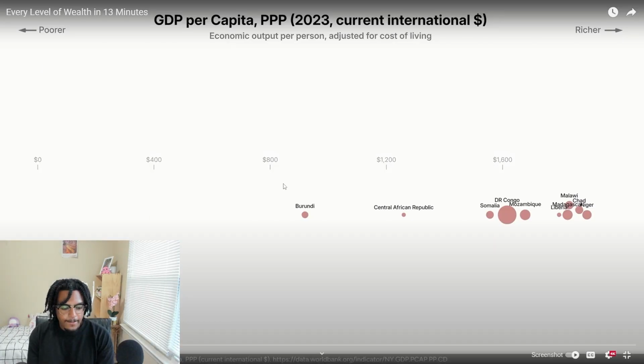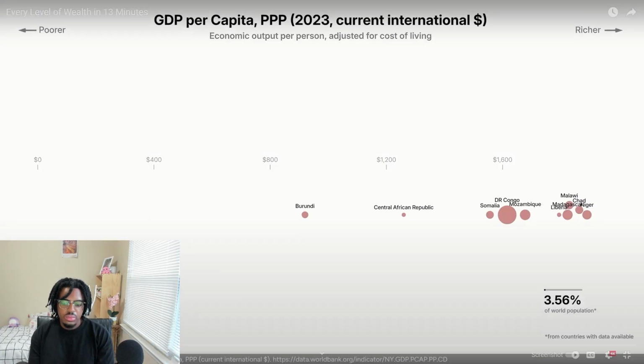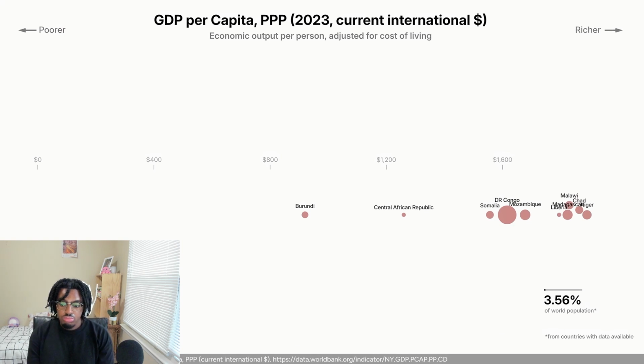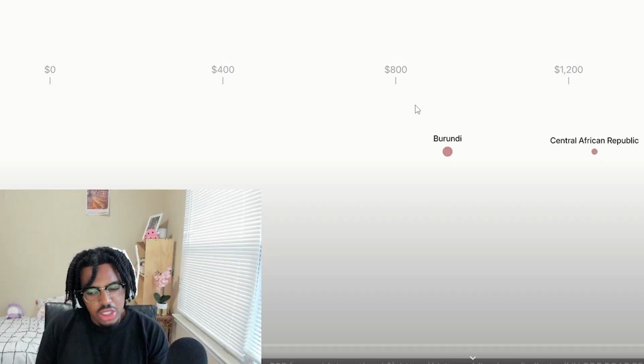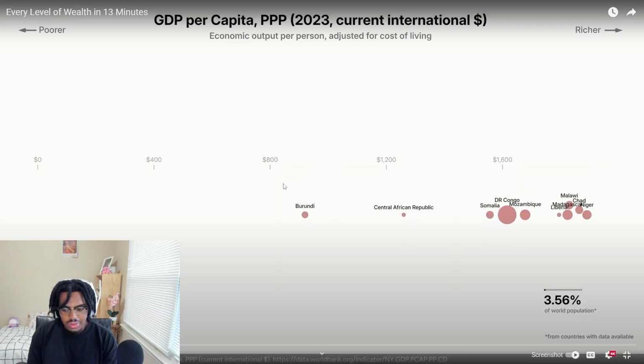But so far, our chart only includes about 3.6% of the world population. That's not that low of a number, I'm not gonna lie. I'm going to keep adding more countries until we get to about a quarter of the population.